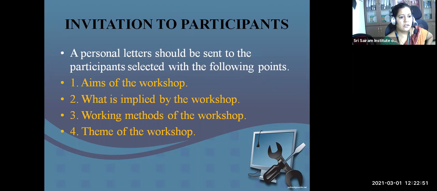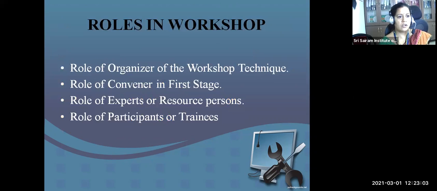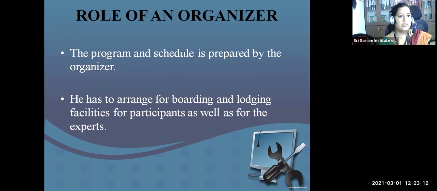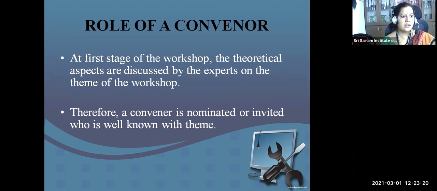Invitation to participants, like I can specify the aims of the workshop, working methods of the workshop, and theme of the workshop. They can be sent with a personal letter or mail. Then roles in workshop, roles of organizers of the workshop, convener in the first stage, roles of the experts or roles of the participants. Program schedule is prepared by the organizer. He has to arrange the boarding and lodging facilities for the participants. Convener is nothing but theoretical aspects are discussed by the experts on the theme of the workshop. Convener is nominated, who is well acquainted with the theme. Organizer is nothing but boarding and lodging.